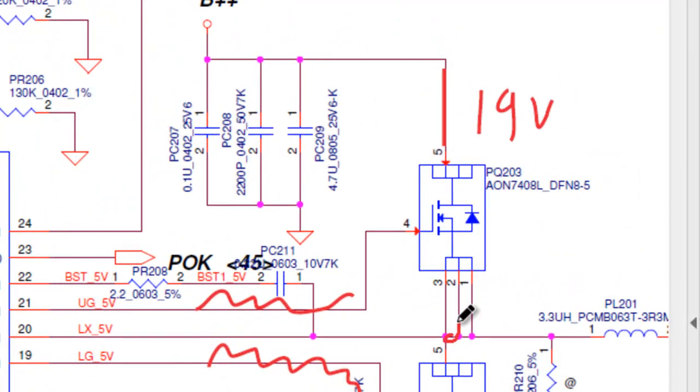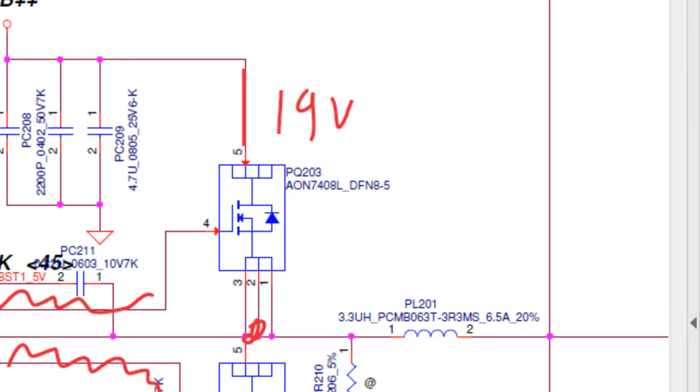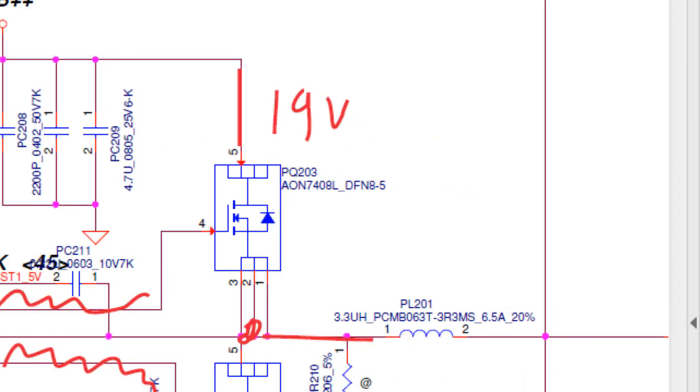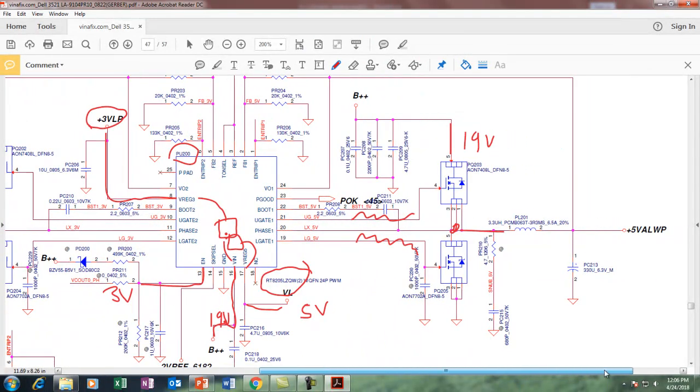It starts chopping at this junction and reaches this coil. The coil location is PL201, and from PL201 the smooth DC voltage is gathered across this capacitor PC20213, and the 5 volt always voltage will be generated at this point.